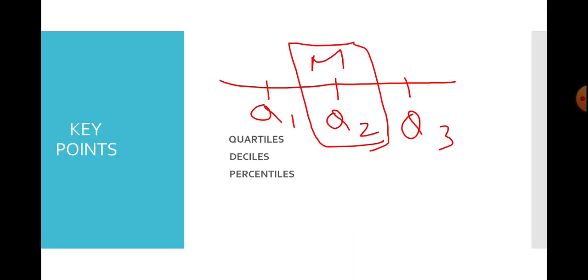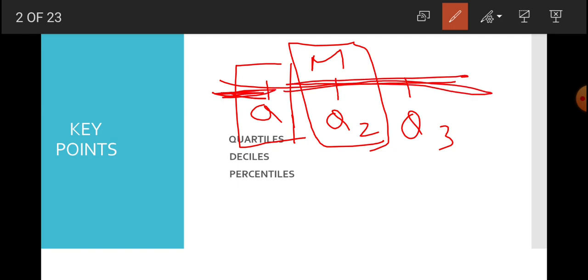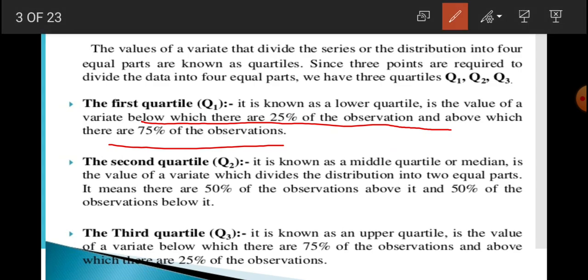वापस चलें, अभी हमने फाइंड आउट किया था क्वार्टाइल दैट इज़ द लोअर क्वार्टाइल. इससे पहले है हमारे पास 25% और इसके बाद है हमारे पास 75%. सो what we can learn about this, that Q1 is the value of a variate below which there are 25% of the observations and above which there are 75% of the observations.